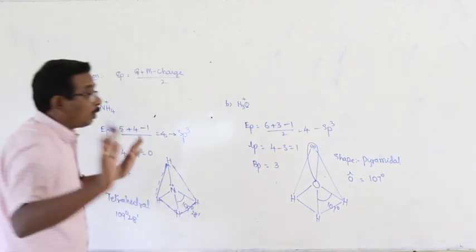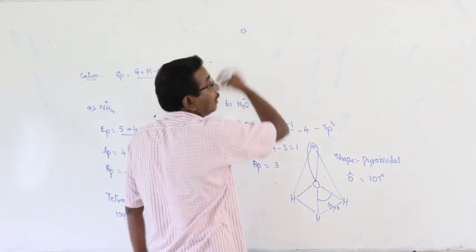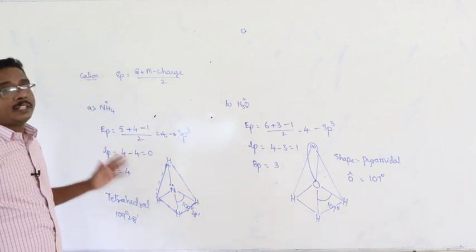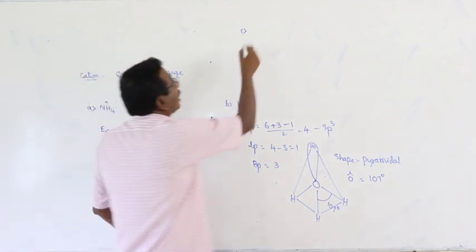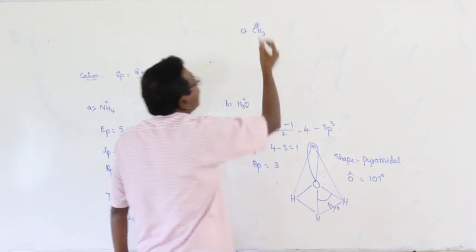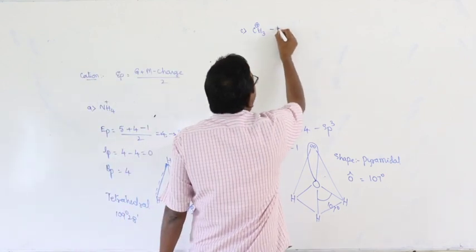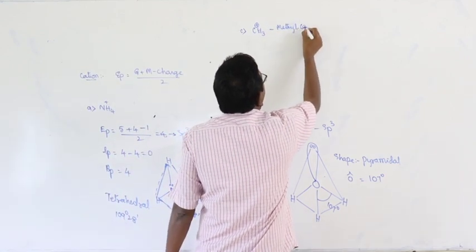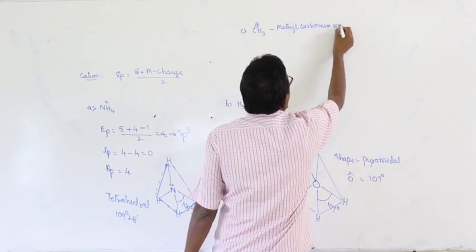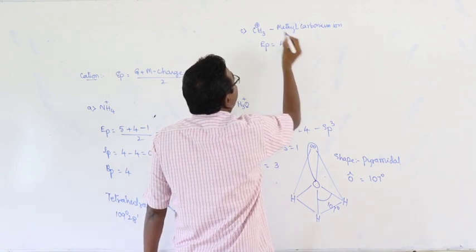Now there is the most popular objective question, that is: what is the type of hybridization in the methyl carbonium ion? What is the formula of the methyl carbonium ion? CH3 plus. Methyl carbonium ion, most popular example. Number of electron pairs is equal to 4 plus 3 minus 1, by 2.